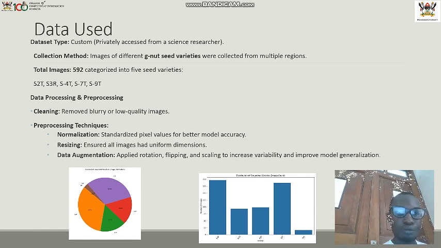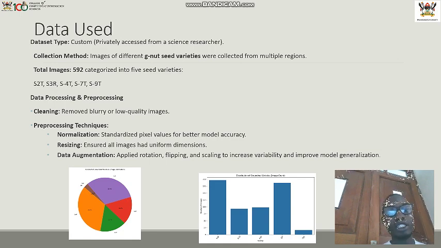About the data, we used a private data set from a private science researcher. It was a Guinness image data set that contains about 592 image seeds categorized in 5 groups: S2T, S3R, S4T, S7T, and S9T.